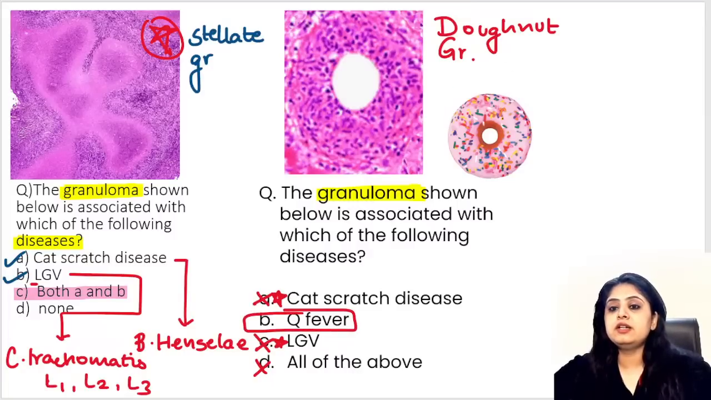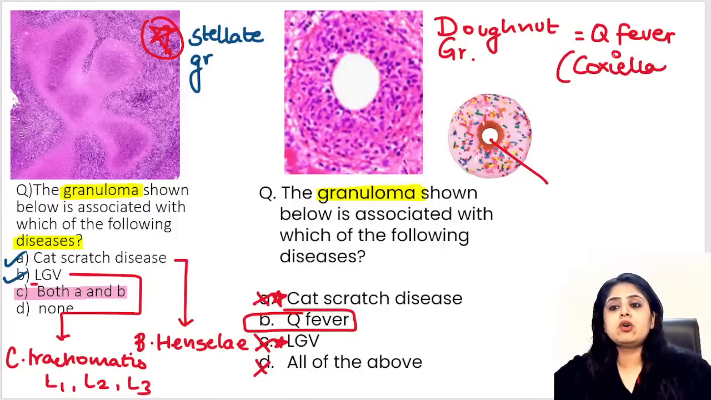So how do we learn it? From this donut, if you make a line, you end up getting Q fever. And what is the organism for Q fever that you study in microbiology? The organism is going to be Coxiella burnetii. Which family does it belong to? Coxiella is a kind of a member of the Rickettsia family. That is what you study in microbiology ना.